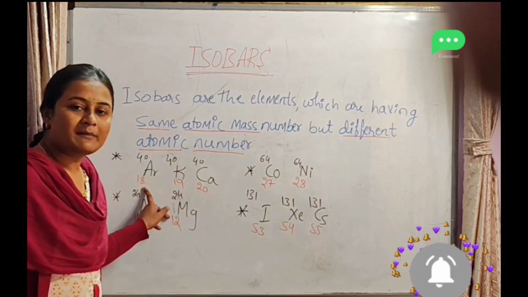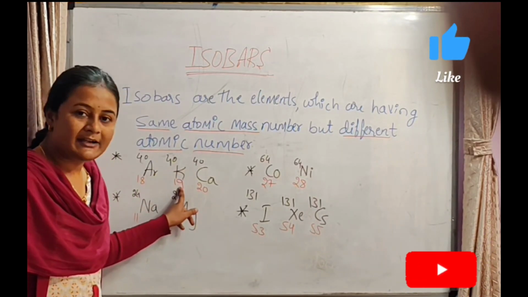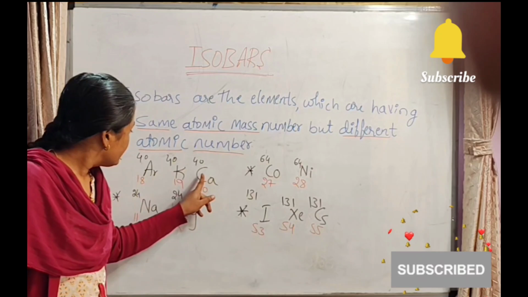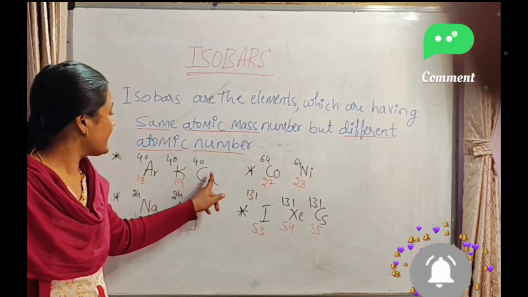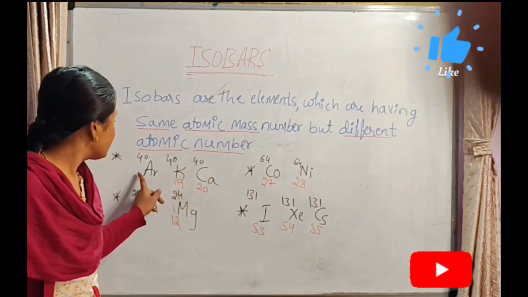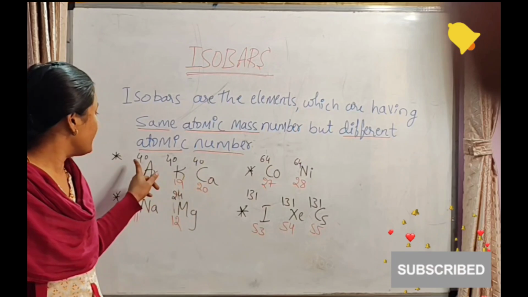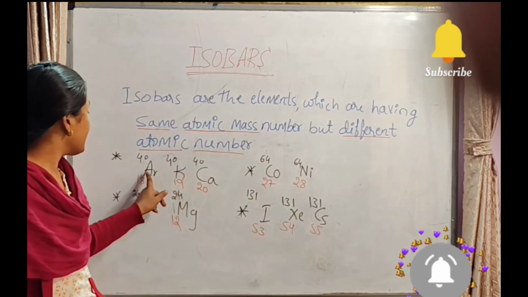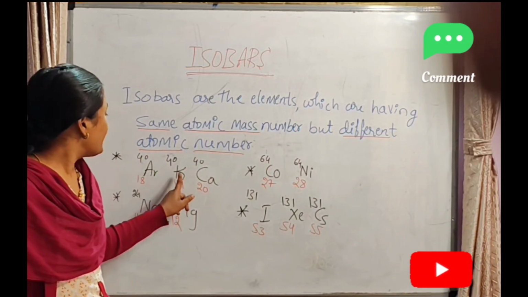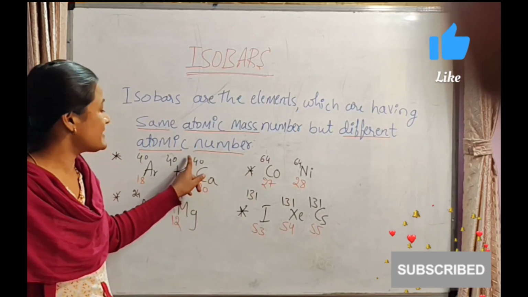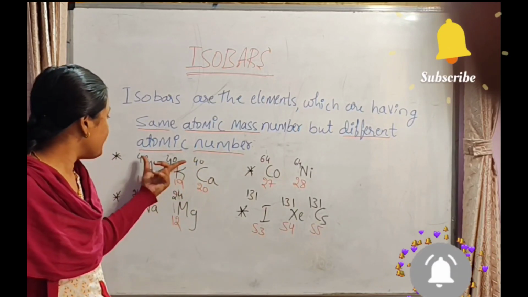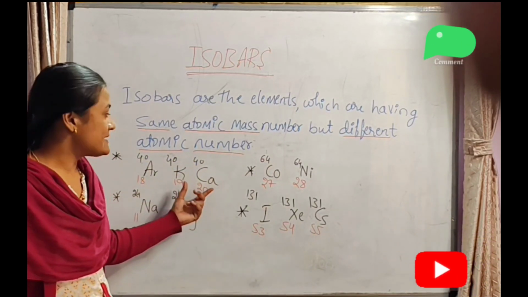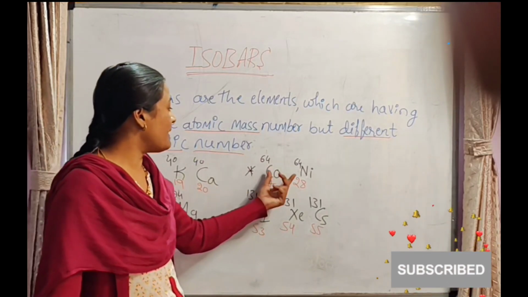Argon has the atomic number 18. Calcium has the atomic number 19. And here, potassium has the atomic number 19 and calcium has the atomic number 20. These three elements have different atomic numbers but the same mass number. See here, argon has atomic mass number 40, potassium has mass number 40, calcium has mass number 40. They have the same mass number but different atomic numbers, and are called as what? Isobars.